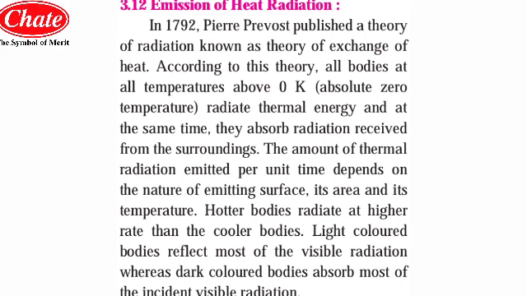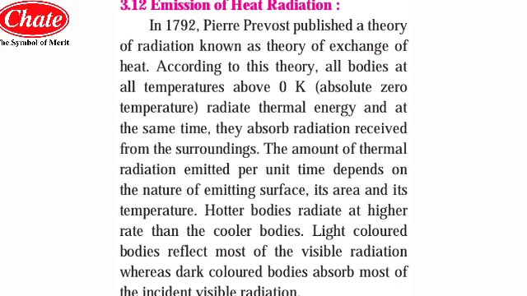So absolute zero temperature is the exact absolute zero temperature. Bodies radiate thermal energy, and at the same time they absorb the radiation received from the surroundings. The amount of thermal radiation emitted per unit time depends on the nature of the emitting surface, its area and its temperature. Hotter bodies radiate at a higher rate than cooler bodies. That means the hotter body radiates at a higher rate than the cooler bodies.